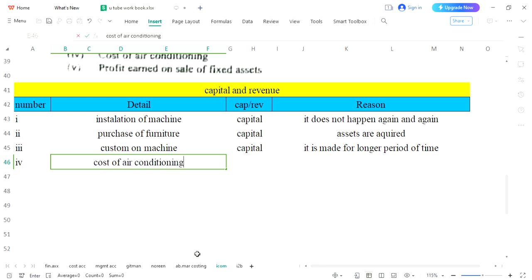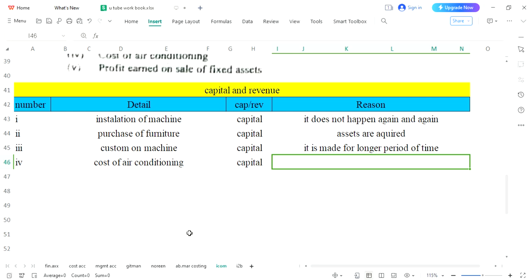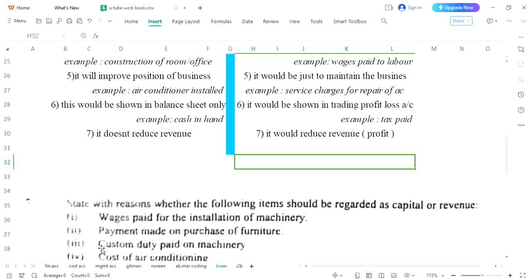Cost of air conditioning means you have installed or bought a new asset, an air conditioner. So obviously it is not happening again and again. It would be considered as capital. And since cost of air conditioning would be shown in the balance sheet only, yes, it will improve the position of the business.